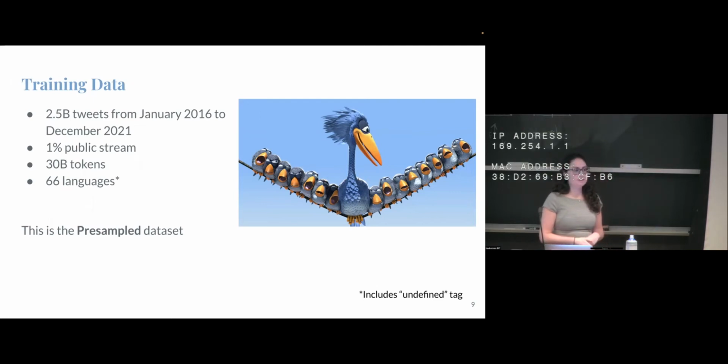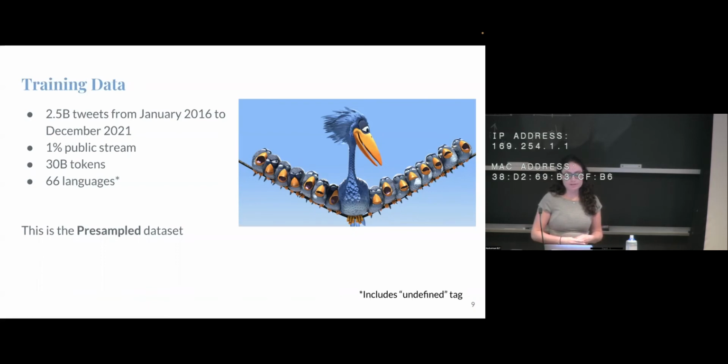So 66 languages as identified by Twitter, but this also includes an undefined tag, where I guess the Twitter language identification system wasn't super confident in the language. Other people said they found hundreds of languages on Twitter, but you have to go through other language identification systems to find those languages.